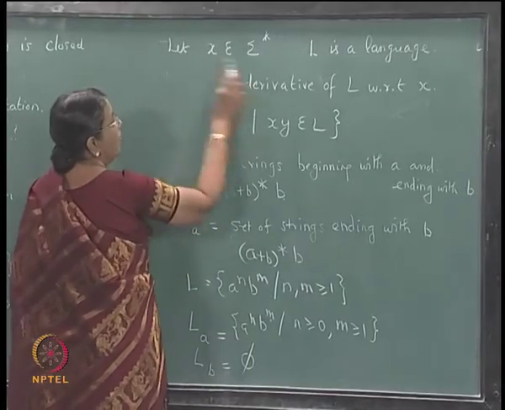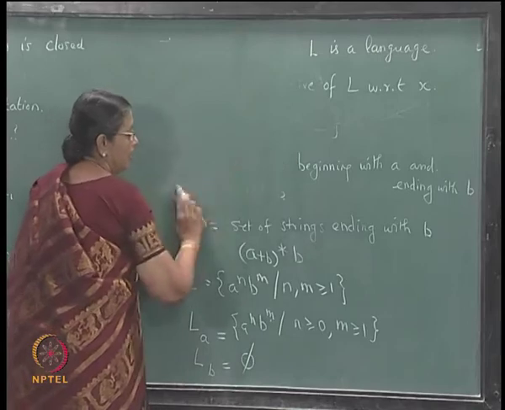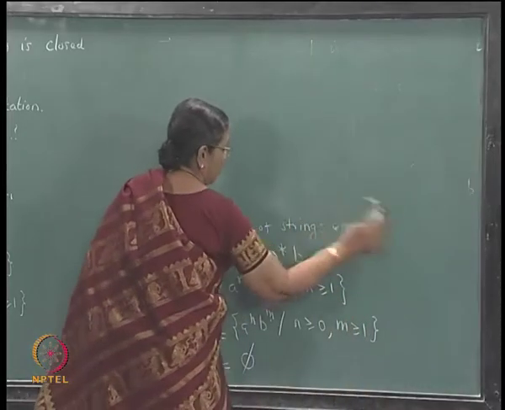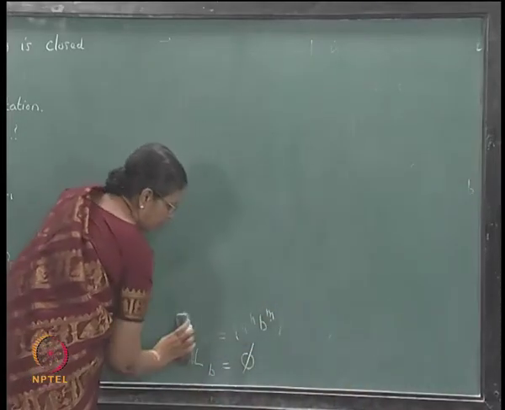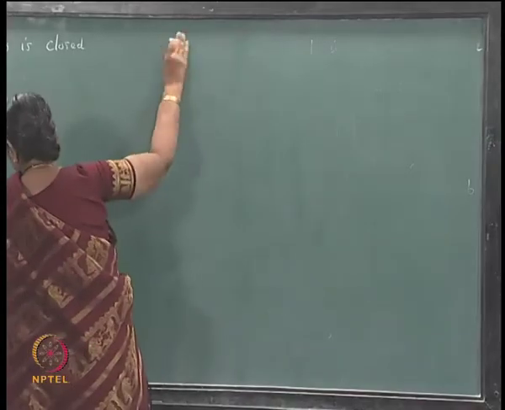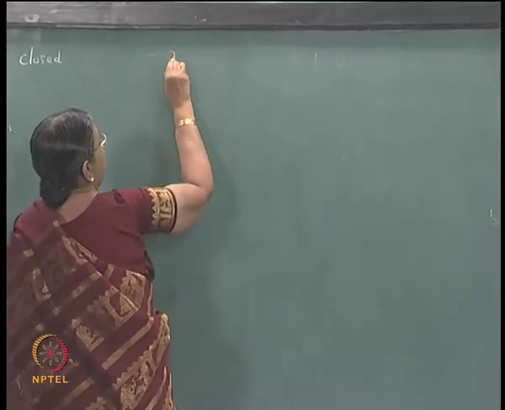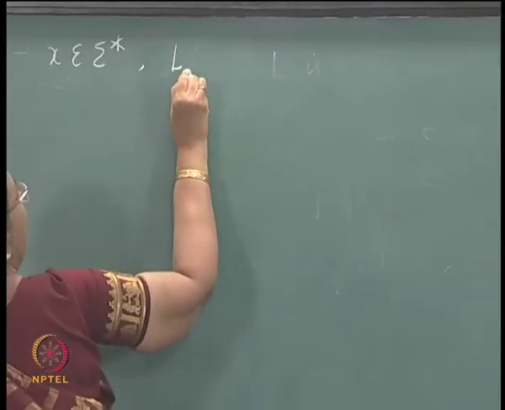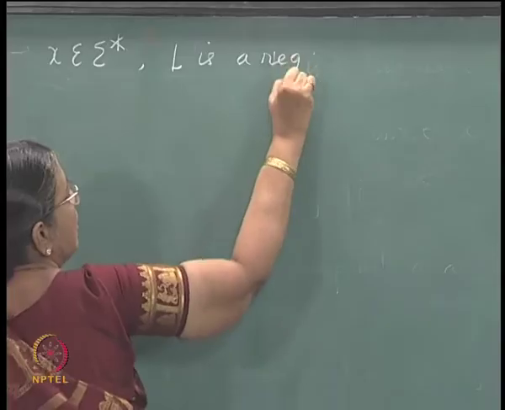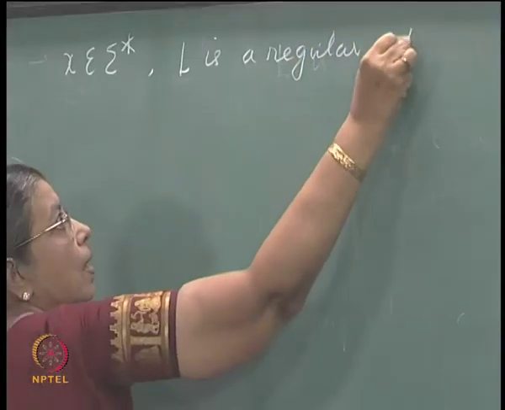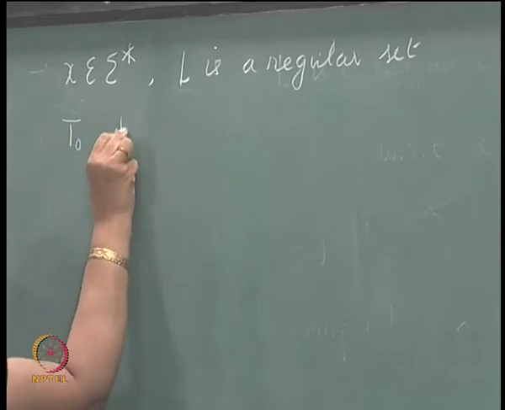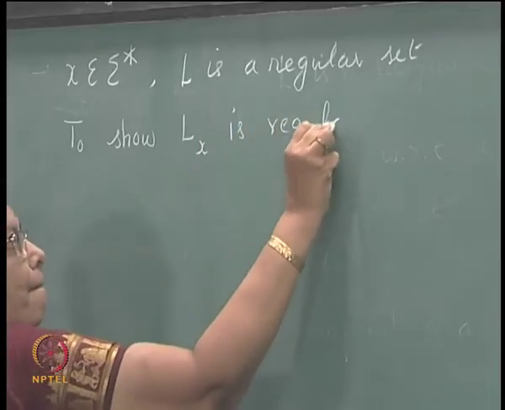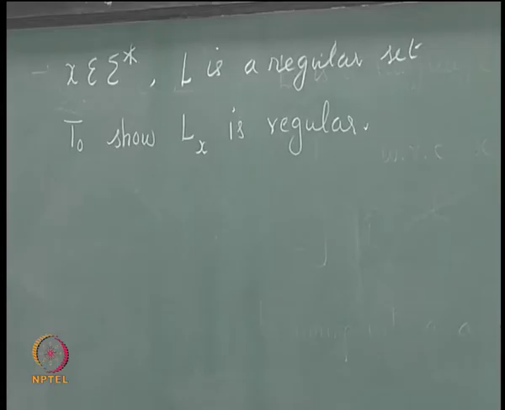Now, what we want to show is, if x is a string in sigma star and L is a regular set, then L_x, the derivative of L with respect to x, is a regular set.